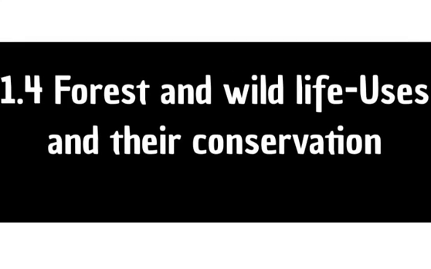Coming to the fourth point, forest and wildlife uses and their conservation. The large areas of the earth's surface with the dominance of trees in the form of natural vegetation are known as forest. In India we can see that there are different types of forest.